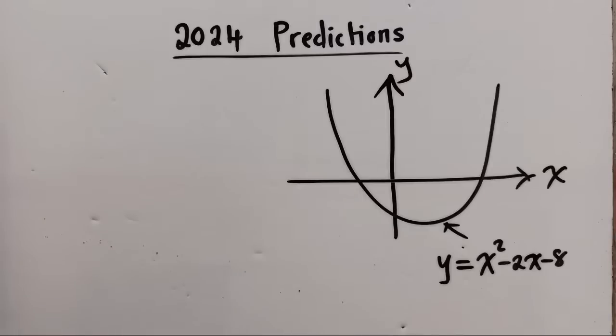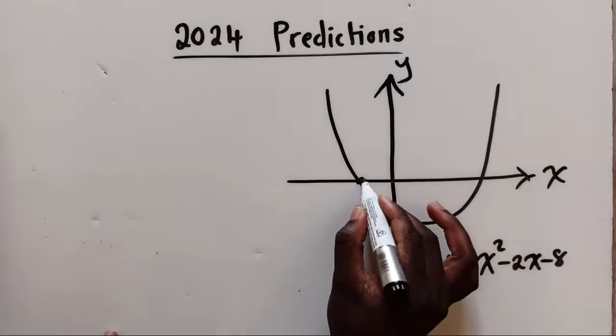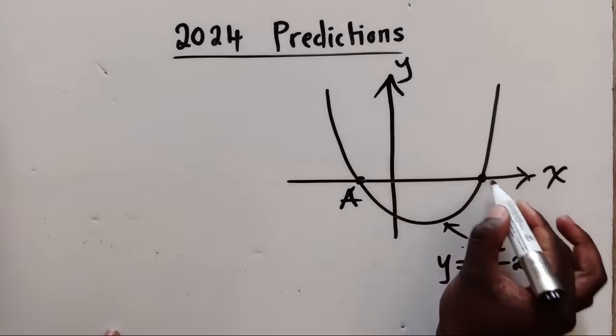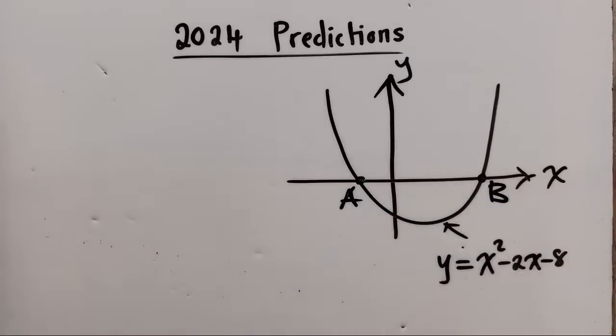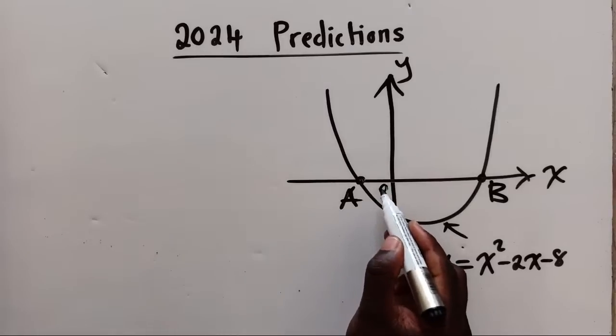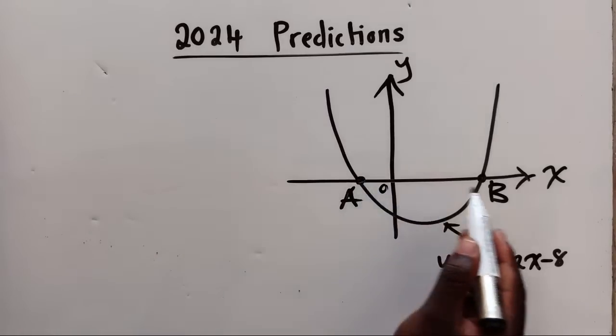So for the first question, they are saying, find the coordinates of A and B. Here it's A, here it's B. So how do we get to find the coordinates of A and B? Without wasting our time, to find the coordinates of A and B, you see A is here, there's a 0 here.